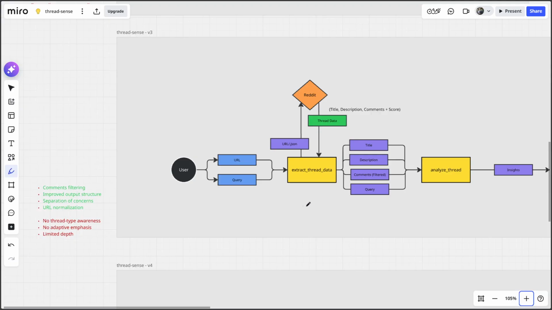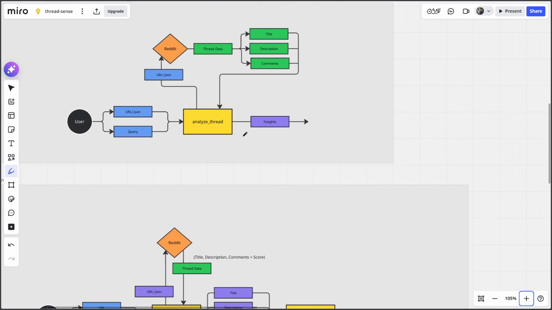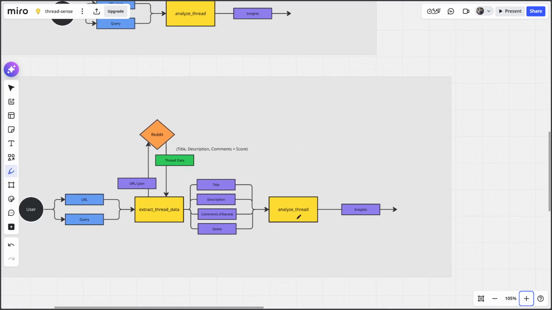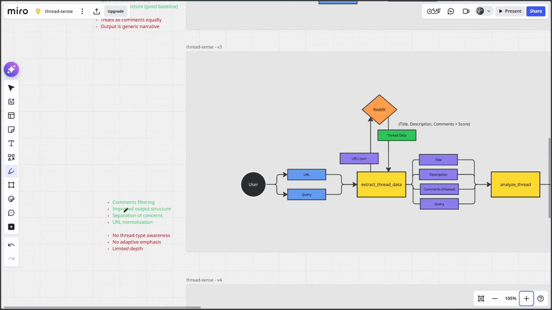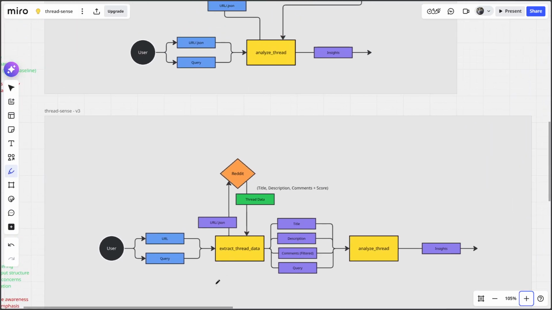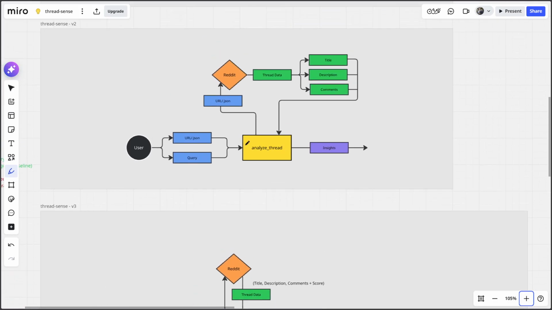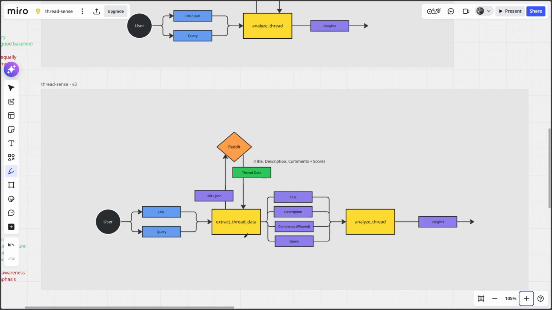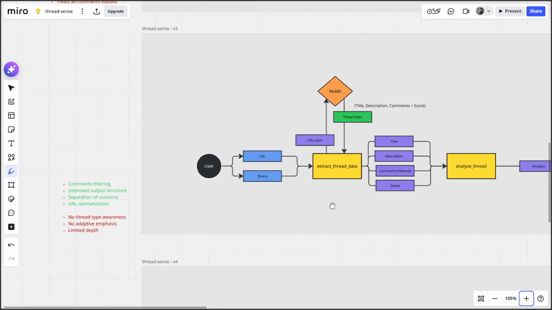Second is improved output structure. Instead of having a generic output, we brought in more structure to the prompt itself. So better prompting led to better outputs for this particular node. That's the second advantage. And third is separation of concerns. Earlier we had one thread which did all the extraction and the analyzing part, but here we have separated it so that if anything goes wrong, you'll know which one is wrong and you'll know where to optimize or fix any concerns. Right, so that's the third one.